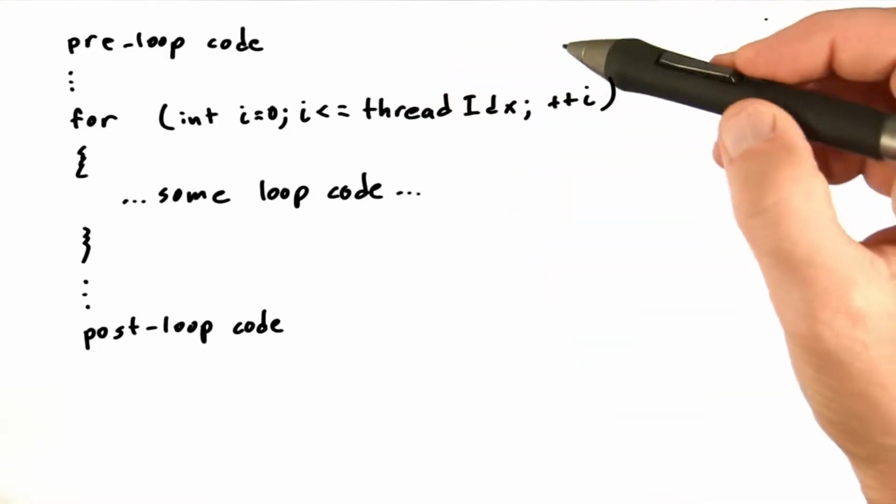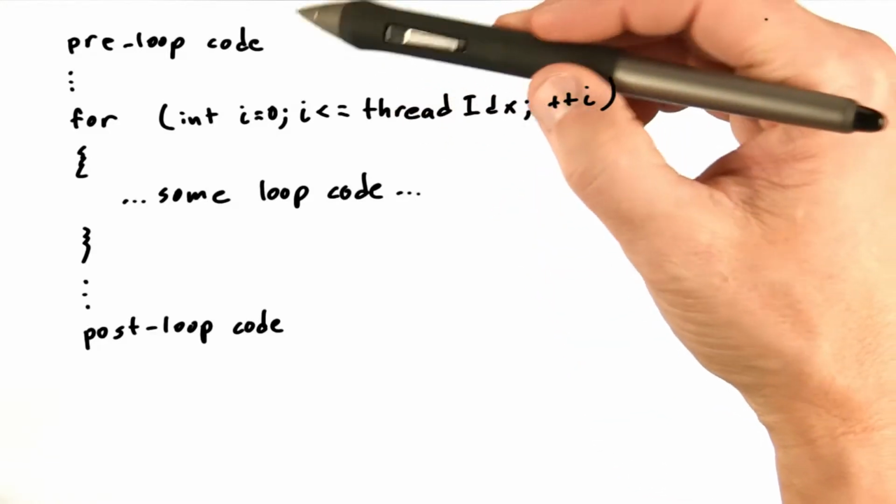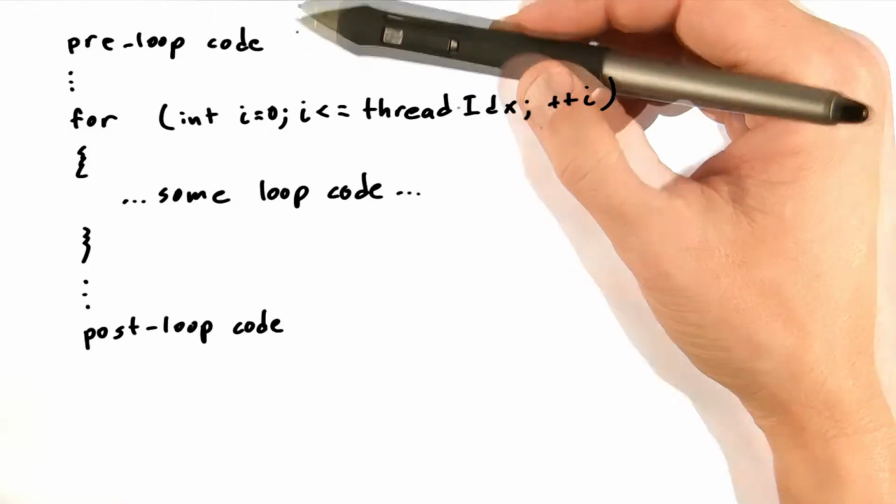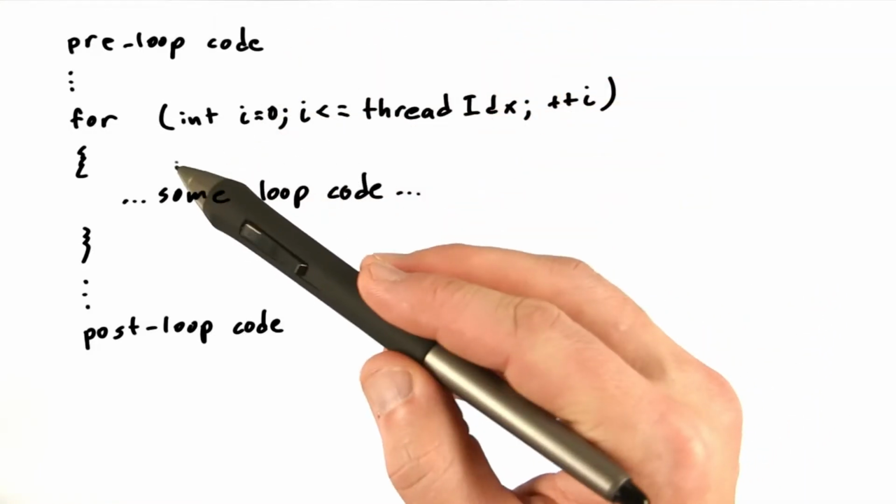Can also encounter thread divergence due to loops. Here's a somewhat contrived example. We have some pre-loop code in our kernel. All the threads are going to do this code, and then they're going to reach this for loop.